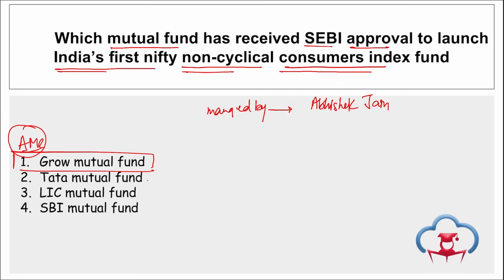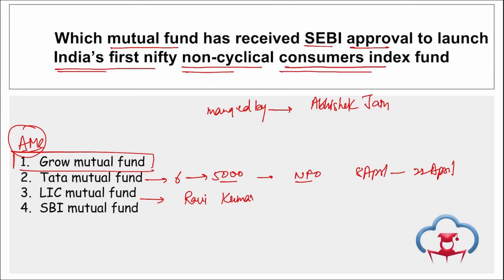Then if we talk about Tata Mutual Fund, or Tata Asset Management Private Limited, they have launched 6 index funds that offer various new investment opportunities, and the minimum investment starts from 5,000 rupees during the NFO period, that is the new fund offer period, which runs from 8 April to 22nd April. Then if we talk about LIC Mutual Fund, they have appointed Ravi Kumar Jha as their MD and CEO. Ravi Kumar Jha has been appointed as the MD and CEO of LIC Mutual Fund.